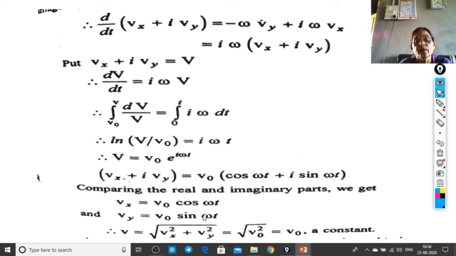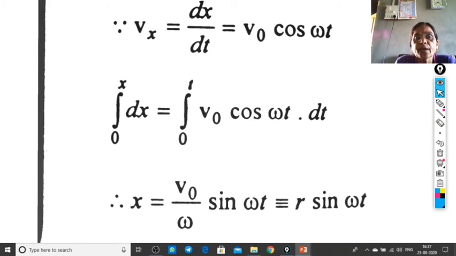Now I am squaring and adding these two equations: Vx square plus Vy square equal to V0 square common, cos square omega t plus sin square omega t. Since sin square omega t plus cos square omega t is equal to 1, as you know well, v square is equal to simply vx square plus vy square. Therefore, taking the square root, v equals the square root of vx square plus vy square, which is equal to the square root of v0 square, and that is always a constant.